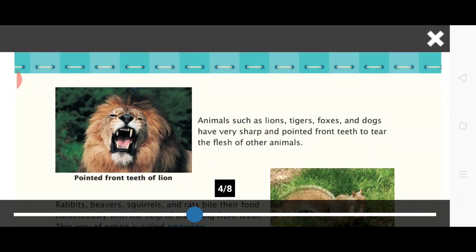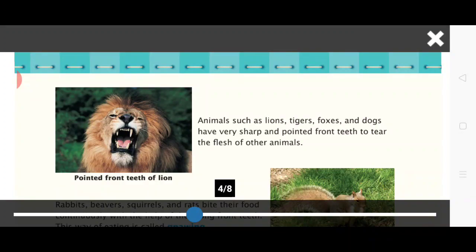Animals such as lions, tigers, fox and dogs have very sharp and pointed front teeth to tear the flesh of other animals. So, these animals tear, grind and chew their food. They have sharp, strong, grinding teeth at the back to chew the flesh.